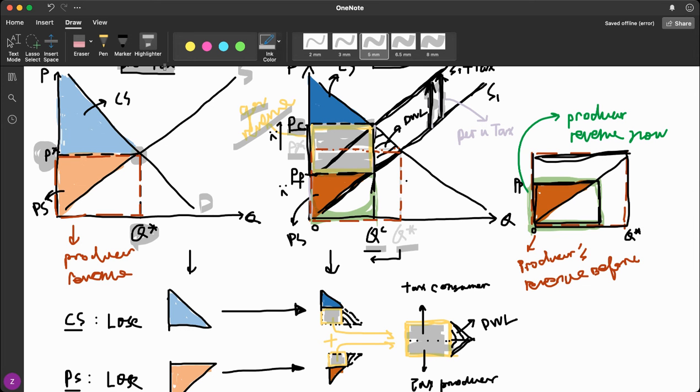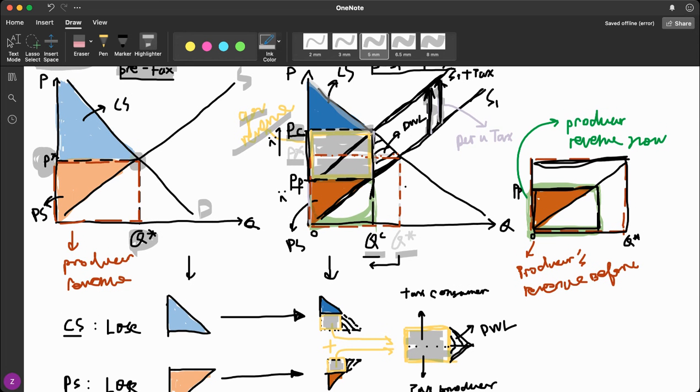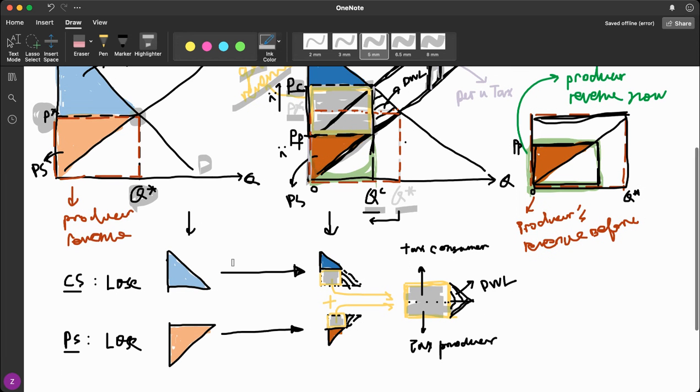So the after-tax social surplus is equal to this giant trapezoid after adding all the areas together. It is quite obvious that here the consumers and producers will lose, even though they still have remaining surplus. But compared to the previous level, they're both worse off. And the government is the only winner here, right?